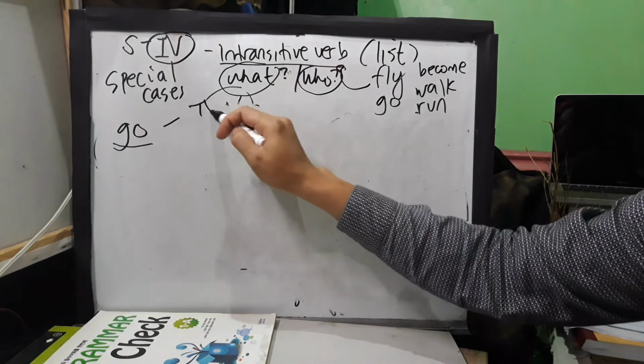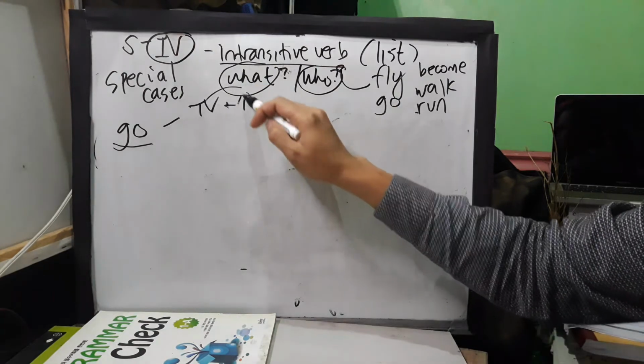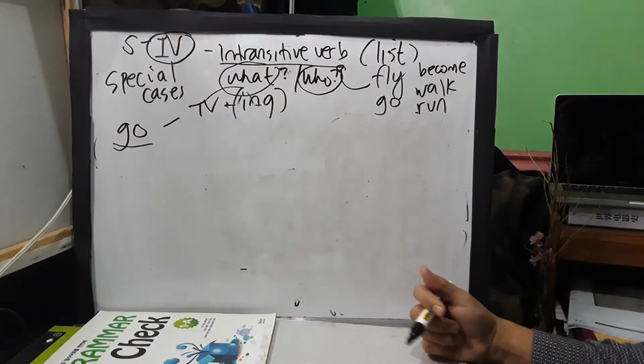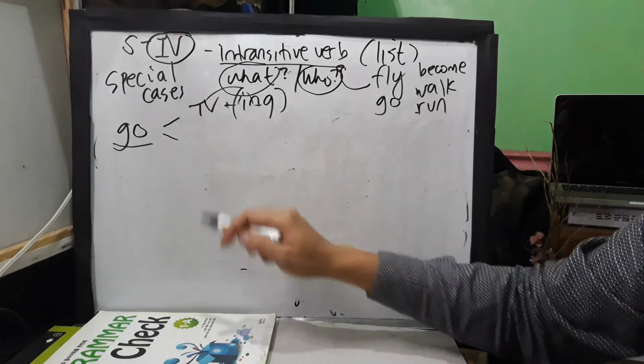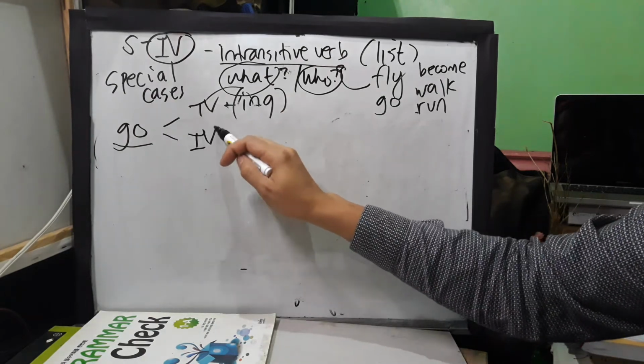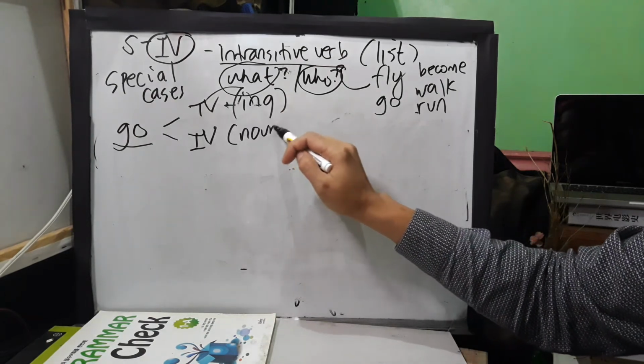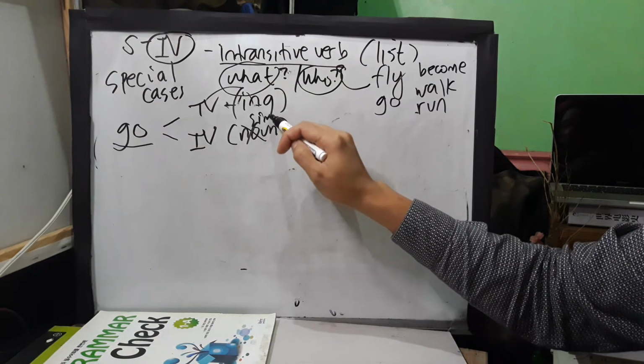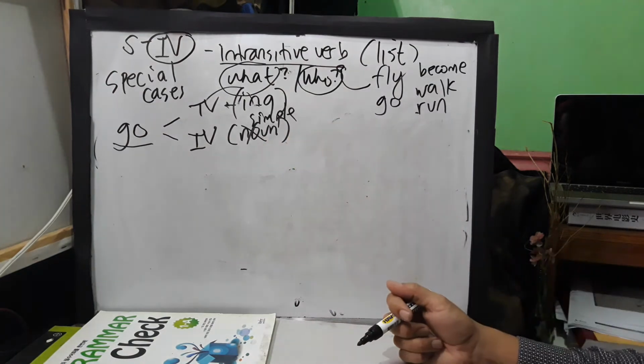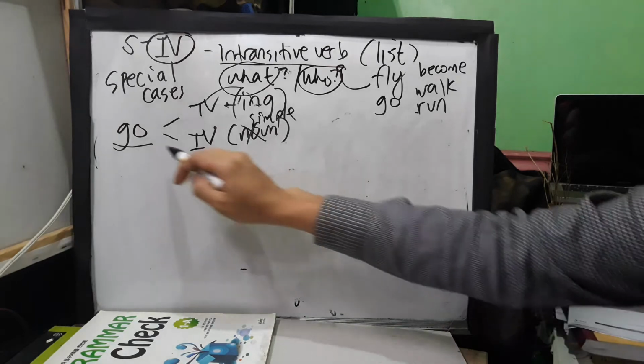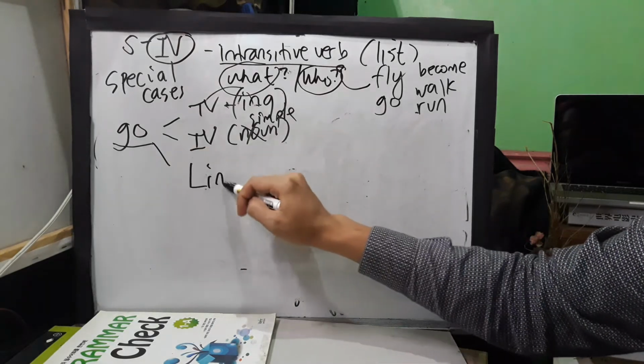Go can be what? Transitive if we use want, right? Activity. Go can be intransitive because it is not followed by just a simple noun. Okay. But to tell you, go can also be what?